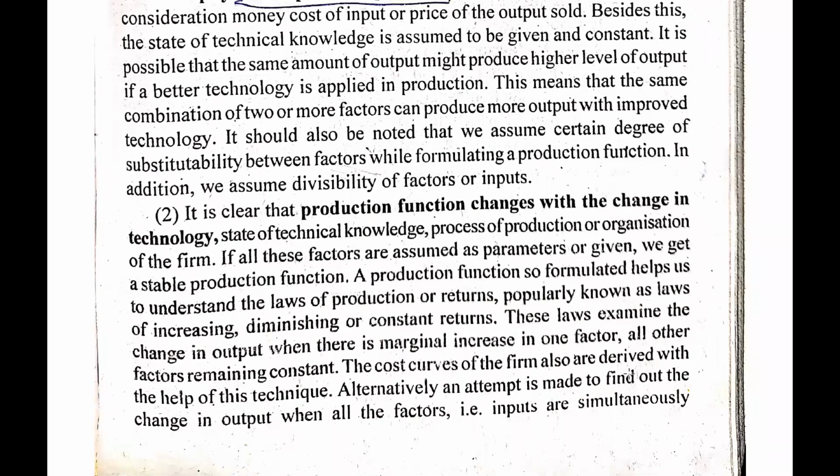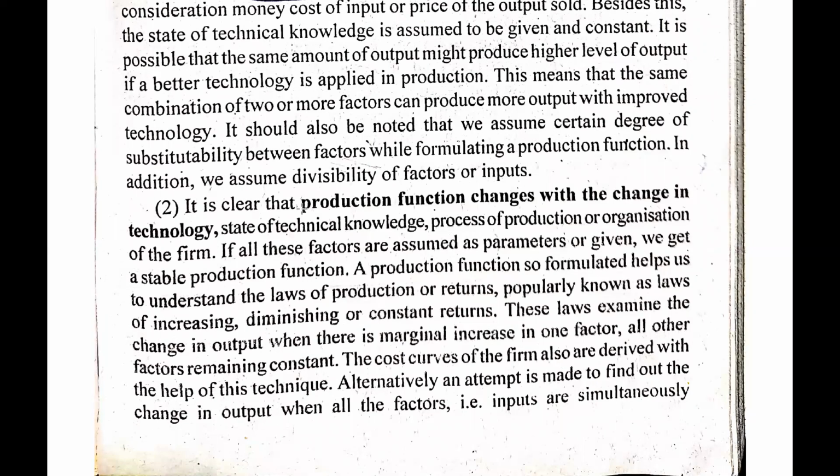Now, the second characteristic that we have on the screen is that production function changes with the change in technology. Because, as you know about automation, if you have heard of automation, then you must know that in the past more people were required to do the production process, but now automation has happened. Before, for example, 20 people were required to produce a particular product, but now only 5 people are able to produce the same thing because of the technology.